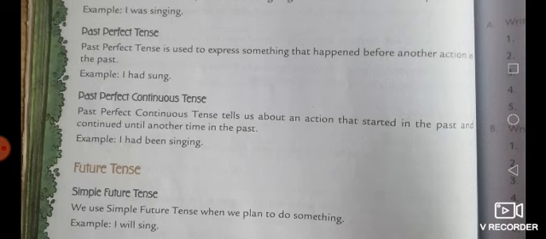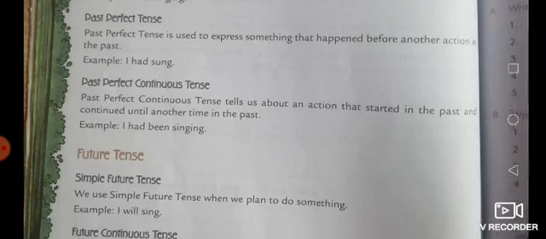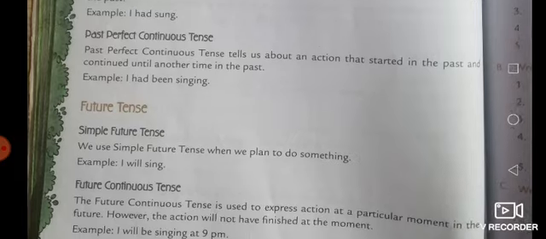Past perfect continuous tense. Past perfect continuous tense tells us about an action that started in the past and continued until another time in the past, as in "I had been singing."